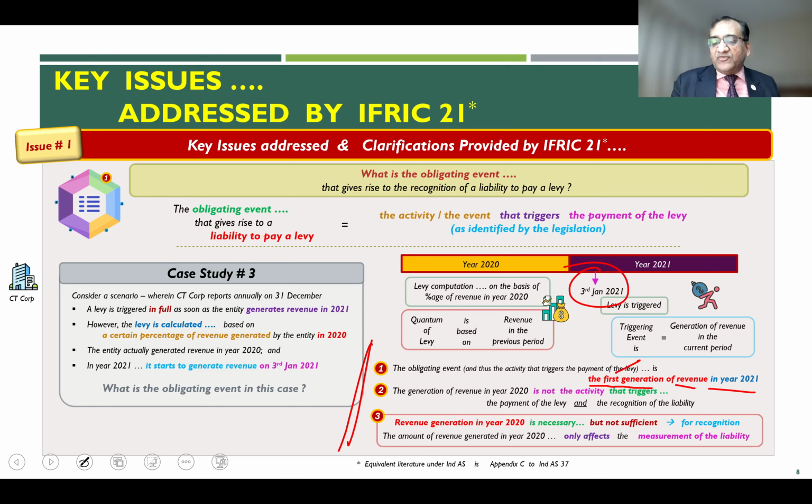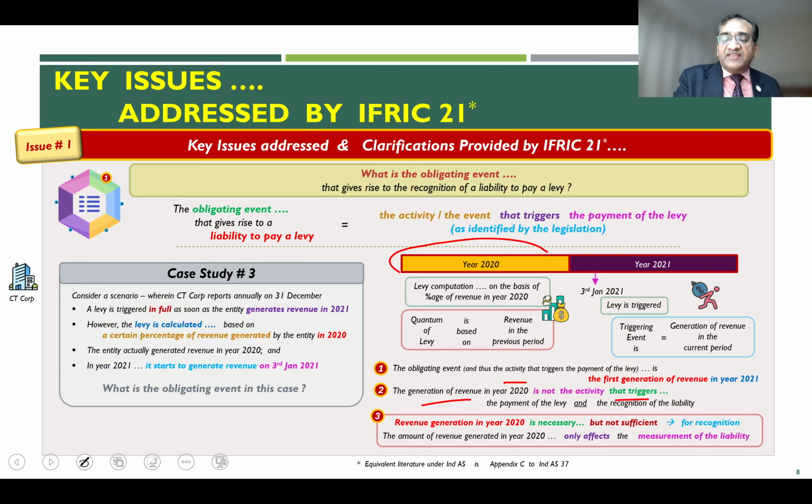The moment you start generating the revenue in 2021, the obligating event gets triggered and your liability gets fastened in full, 100%. The generation of revenue in 2020, as I have already told you, is not the activity which triggers the liability.